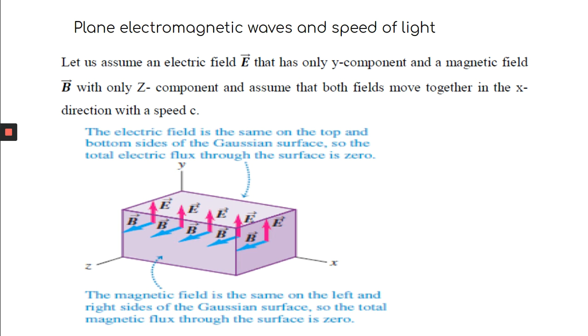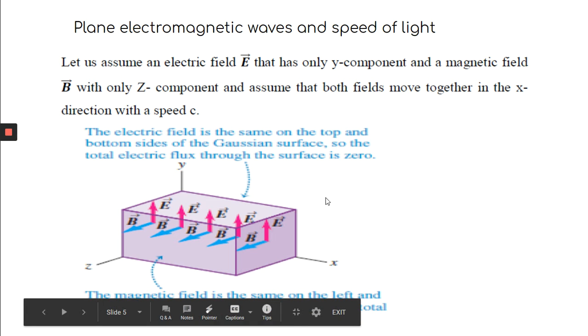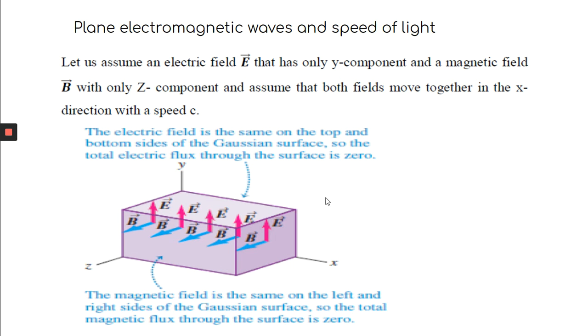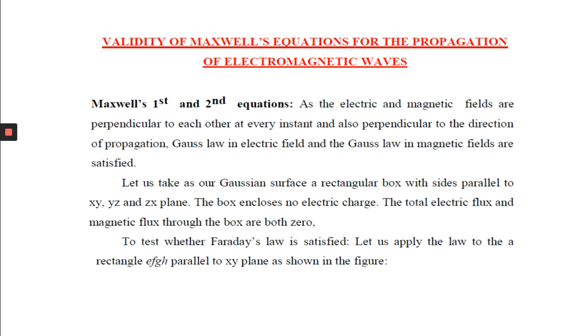Now comes the net electric flux. From the beginning, we have considered that the wave propagates in vacuum. So obviously this box contains no charge. So what should be the net electric flux? This is equal to 0. So that means your Gauss law of electrostatics is satisfied and also magnetostatics is satisfied. Here, briefly, I have mentioned the same thing.